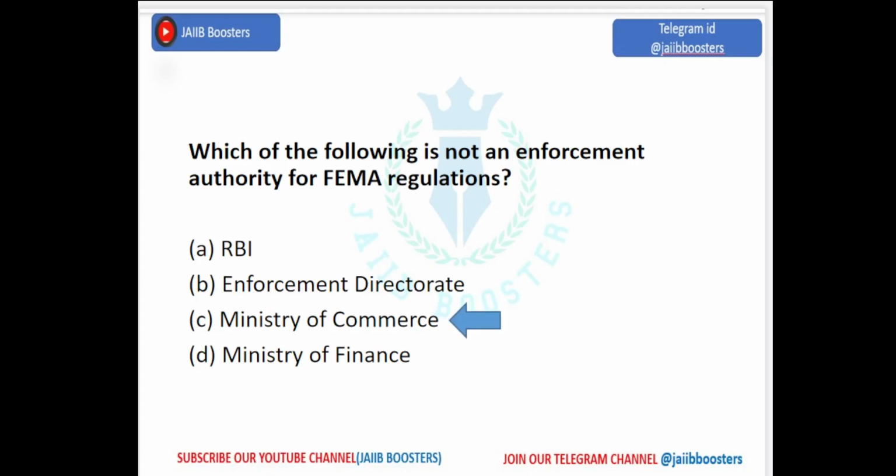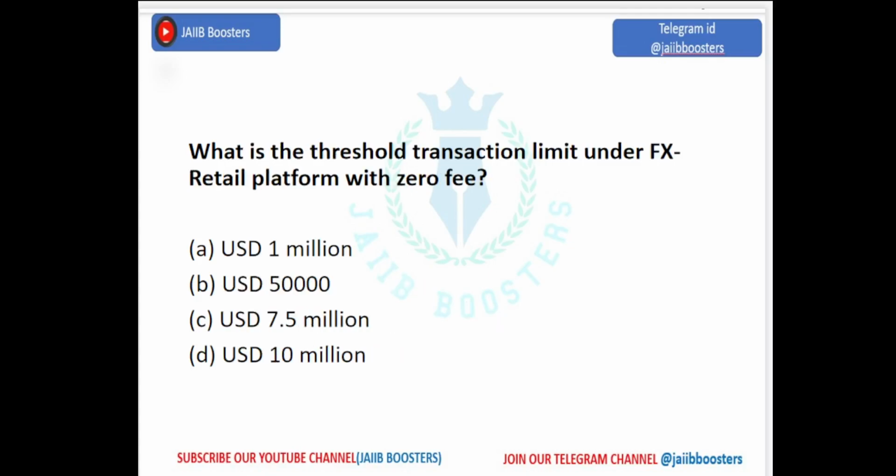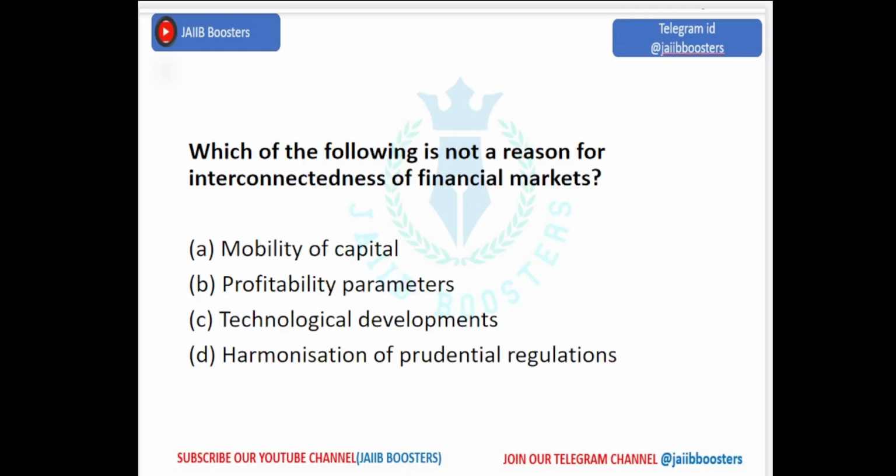The next question is, what is the threshold transaction limit under FX retail platform with zero fees? They have given here that it is zero fees. $1 million, $50,000, $7.5 million, $10 million. It is $50,000. Okay.